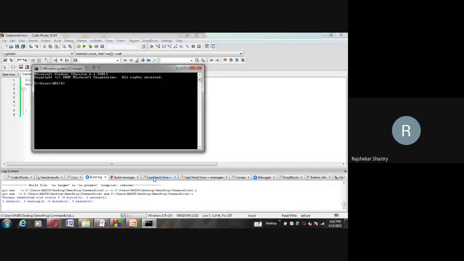Since it is stored on the desktop, I have to go completely to that particular path. Already C, user Rasik, from this Rasik, and now I'm getting to the desktop here. On the desktop, one more folder is there, called demo programs. Only one program is there, that itself we are running right now. Now to directly run that, instead of your editor, if you want to run through the command prompt, if you have the exe file, that is quite enough. So what is the exe file that was generated?